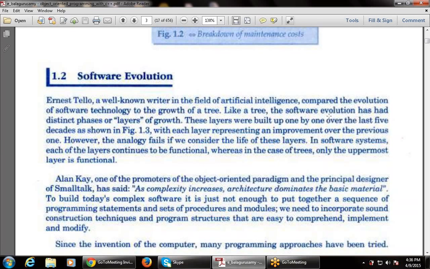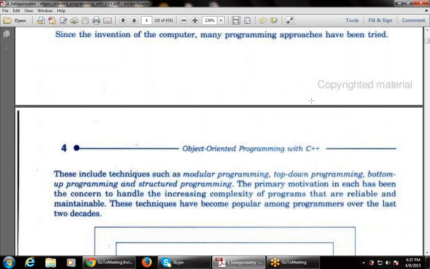No. We need to incorporate sound construction techniques and program structures that are easy to comprehend, implement, and modify.